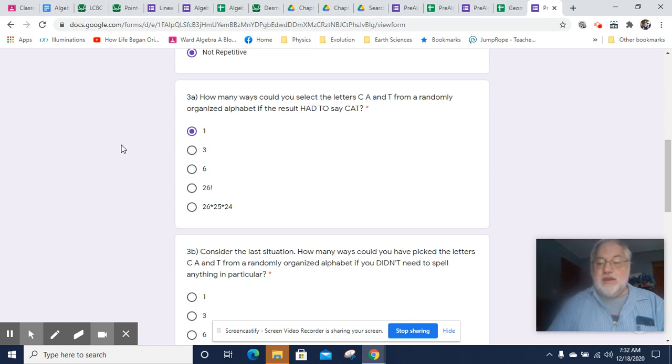If I want the probability, then I've got to divide that 1 by all the different ways that I could pull from that alphabet, which would be 26 ways, then 25 ways, then 24 ways. So it would be 1 out of 26 times 25 times 24 ways. So probability is always the desired outcome divided by all the possible outcomes. The reason we keep focusing on counting and how many different ways things could happen is we're going to need to know how many different ways a desired outcome could happen, and we need to know how many different ways outcomes could happen, so all the possible outcomes.